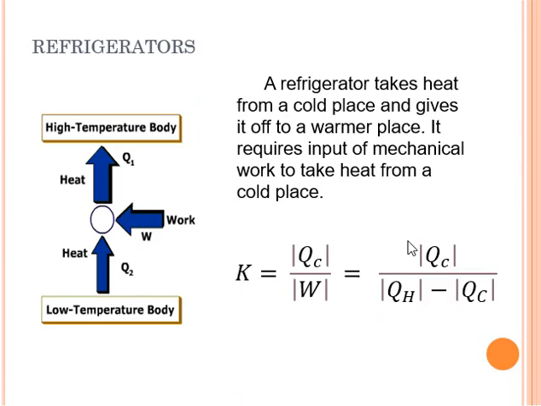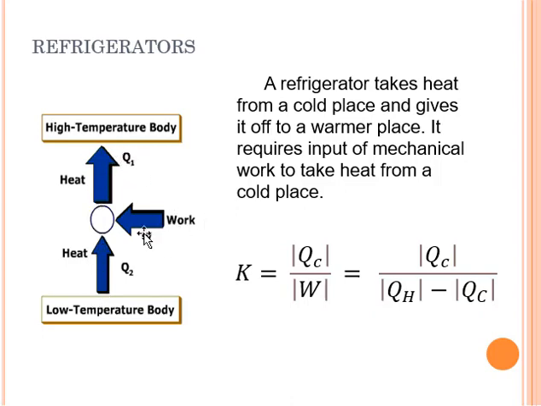Now let's take a look at the refrigerator. A refrigerator takes heat from a cold place and gives it off to a warmer place. That requires input of mechanical work, which means it has to consume electrical energy. You can see here that work is added to the system so that heat can be transferred from a lower temperature body to a higher temperature body.